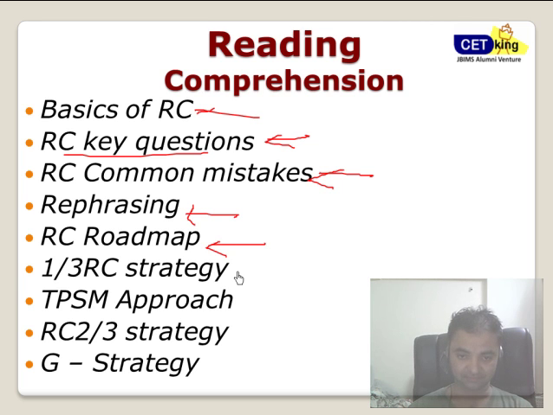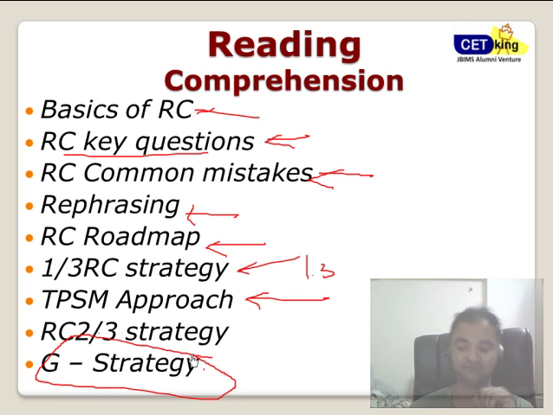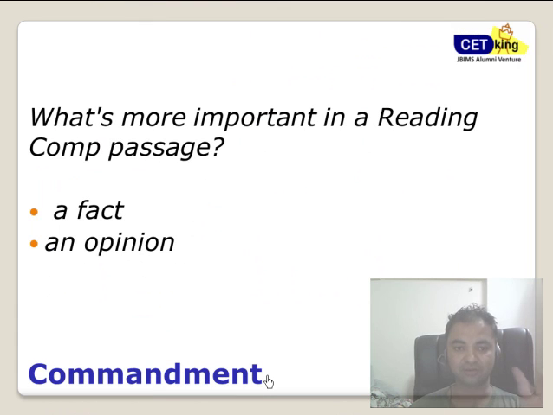RC roadmap 1.3, this is the RC strategy TPSM, which I'm going to talk about today. RC 2.3 and the G strategy. The G strategy is our very famous strategy. G strategy is not a genius strategy. It's more of a Garib student strategy. Garib means a poor person. For students who are Garib in RC, or poor in RC, this strategy works wonders. Alright, so I'm going to talk about the TPSM strategy today.